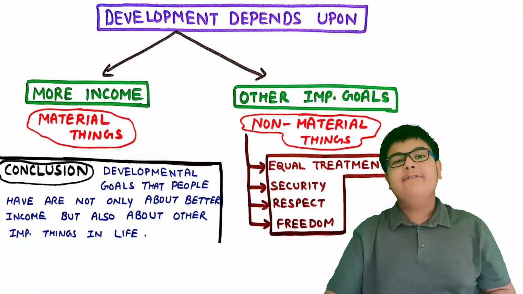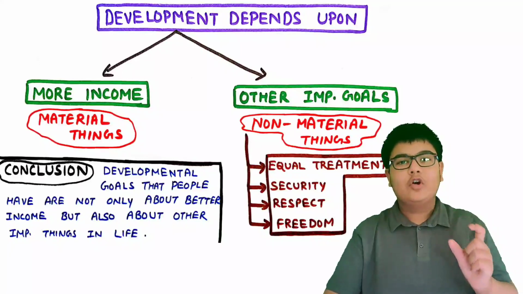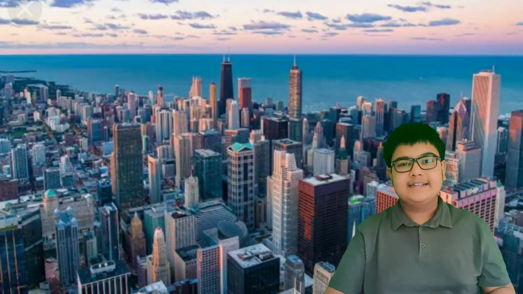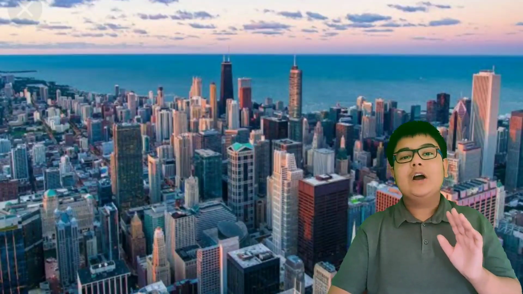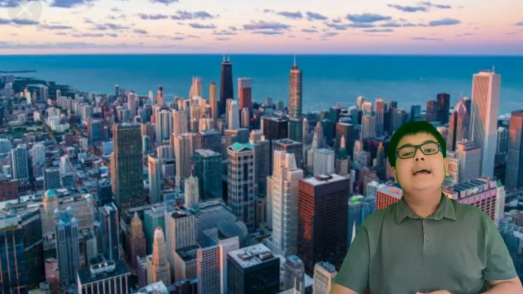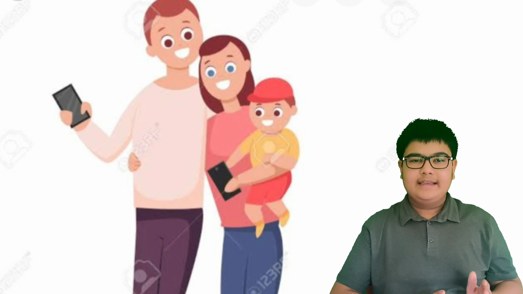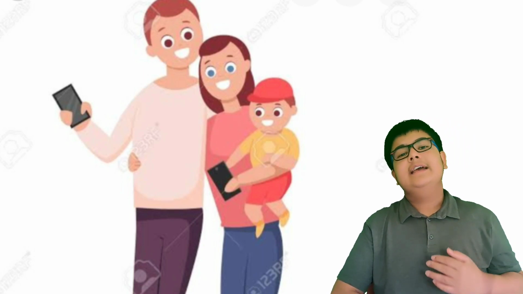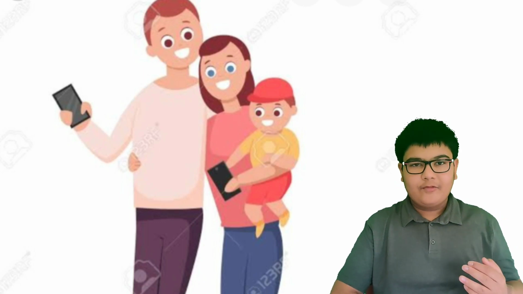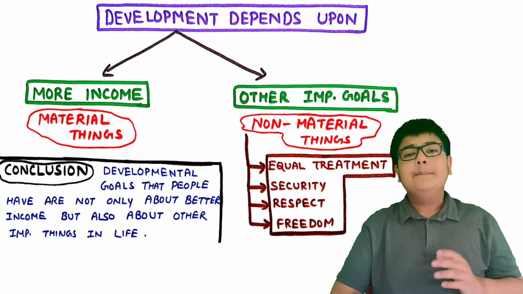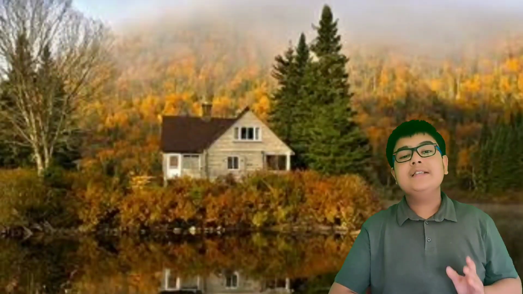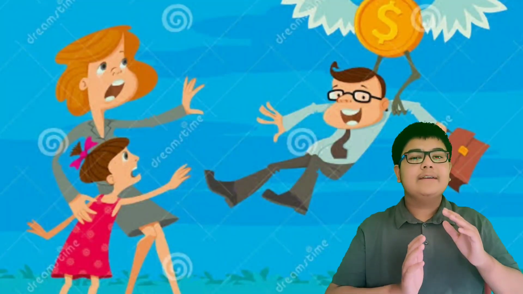For example, if your father has got two job offers. The first job offer is to live in the city, and it gives 20,000 rupees per month. But in addition, he gets to live with his family. He also gets other sanitation facilities, electricity supply, water facilities, etc. But the second job offer is in a very remote place, but it offers 30,000 rupees. But he will have to stay away from his family.